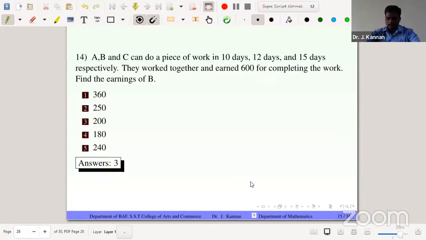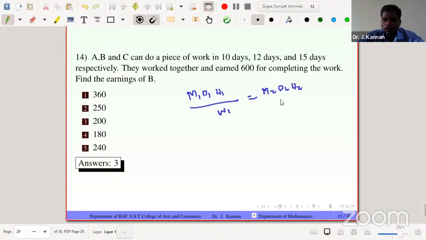And one more time, the ideology is M1 D1 H1 divided by W1 equals M2 D2 H2 divided by W2. M is for employees, D is for days, H is for hours, and W is for work. It is for another work, maybe.